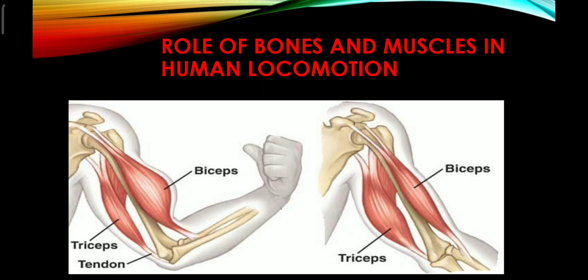And this is a very simple mechanism. I think you can understand the process, or how we can bend our hand or straighten our hand. This bending or straightening of our hand is actually accomplished by the biceps and triceps muscles, and three kinds of organ systems actually help in the movement of our hands. That is the nervous system, the skeletal system, and the muscular system.